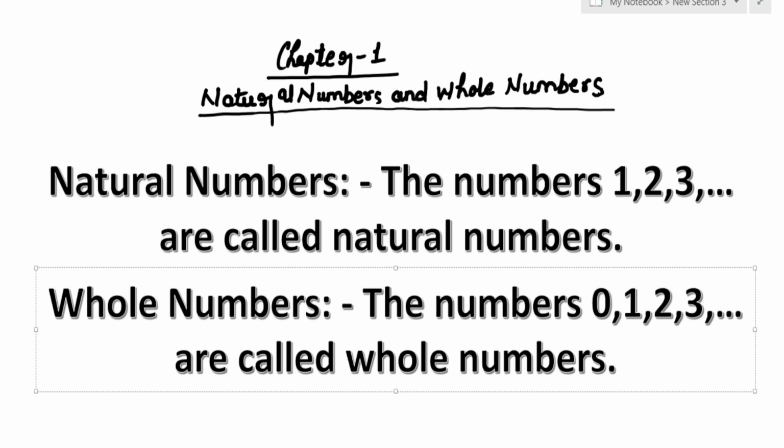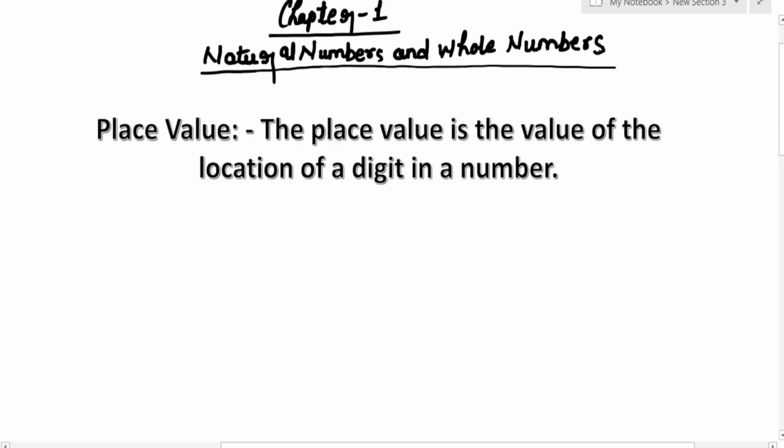Now the next very important topic is place value. We should know what we understand by place value. The place value is the value of the location of a digit in a number. Now what does that mean? Place value वो वैल्यू होती है जो किसी डिजिट का लोकेशन बताती है कि नंबर का जो पर्टिकुलर डिजिट है वो कौन से लोकेशन पे है. आपको और अच्छे से समझ में आएगा जब मैं आपको इसका चार्ट टेबल दिखाऊंगा.